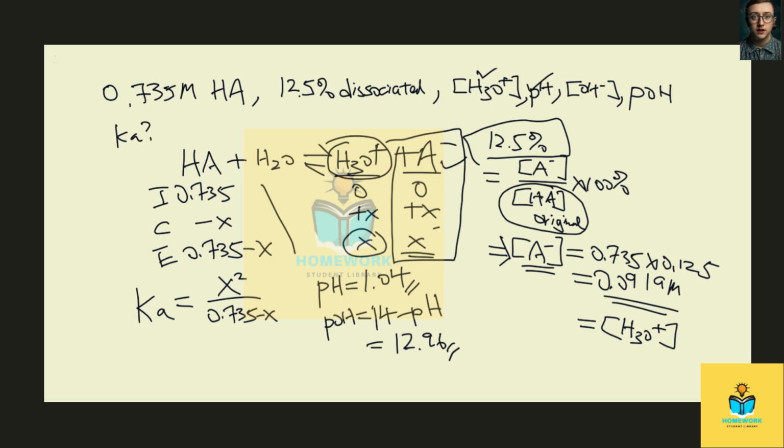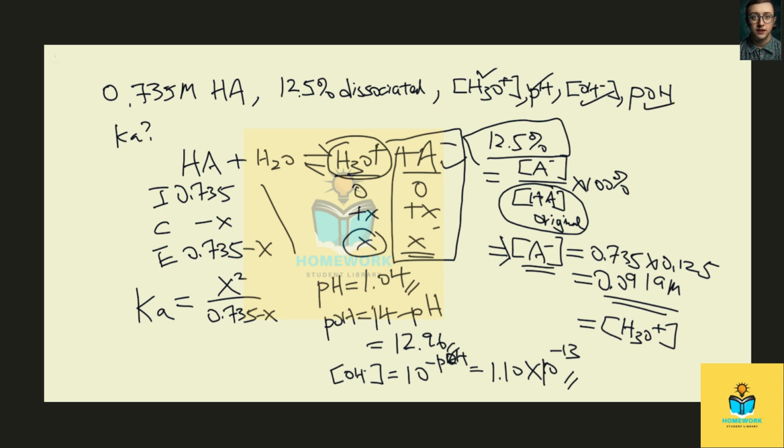So this will be our pOH, and the concentration of our hydroxide ion will equal 10 to the minus pOH. And then we take 10 to the power of negative 12.96, and we should be able to find that the concentration of hydroxide ion should equal 1.10 times 10 to the power negative 13. So we have hydroxide solved and also pOH solved.